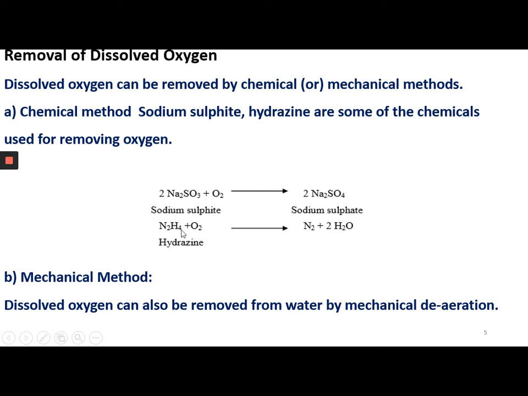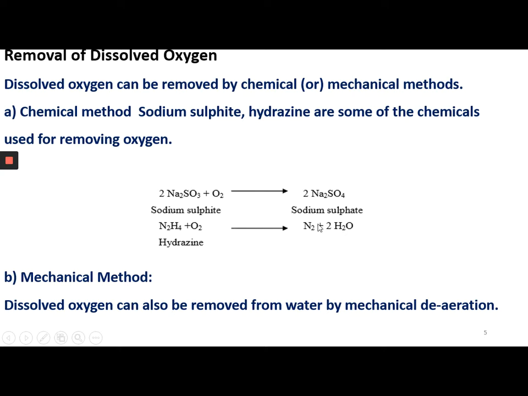Another method is hydrazine. It is the commonly used method because in hydrazine treatment, the byproducts are harmless to the boiler. Even with sodium sulfate, at very high temperature it leads to the formation of caustic soda, that is NaOH. To prevent that, we can use hydrazine. Hydrazine is highly reactive with oxygen and produces nitrogen gas and water.